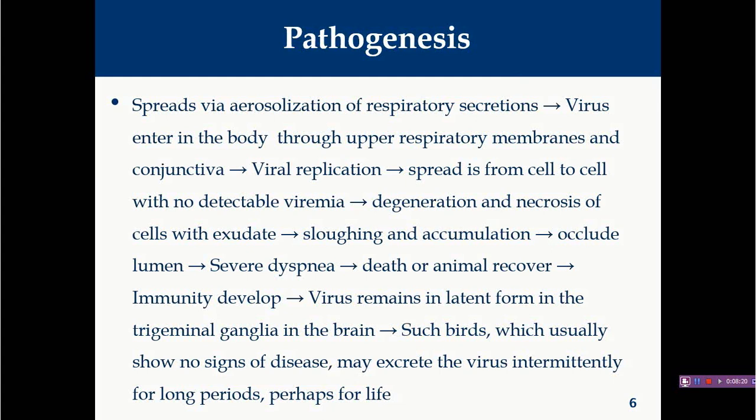But as we have already discussed, this virus will produce latency. It will reach the trigeminal ganglia and produce latency there. Why does this herpes virus prefer nerves, particularly neurons, for latency? There are some factors which help for such behavior. First, neuronal cells have no MHC class 2 molecules and only a very minimal number of MHC class 1 molecules present over the surface.